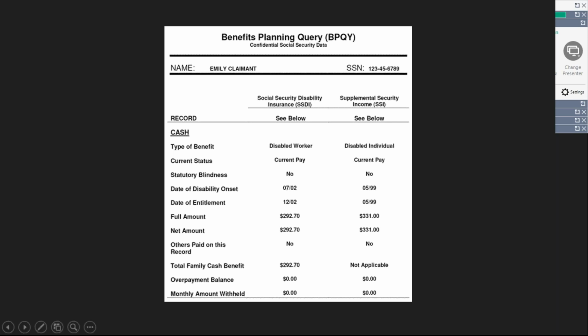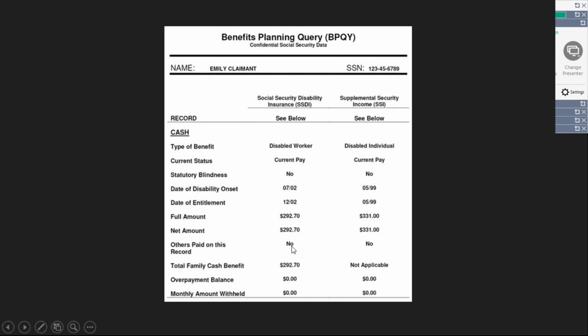So here we're able to see the type of benefit that the person is receiving. This person here is receiving both SSI, or Supplemental Security Income, and SSDI, Social Security Disability Insurance. We're able to see that this person is receiving the full amount, so they are not paying back an overpayment, and there's no money withheld. We can see here that no others are paid on the record.